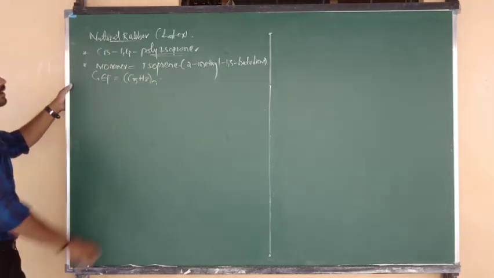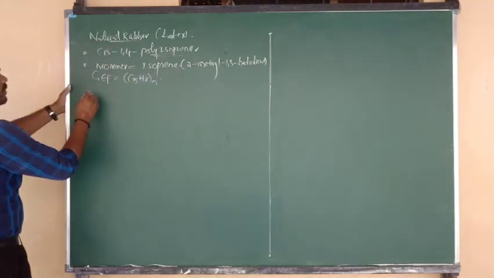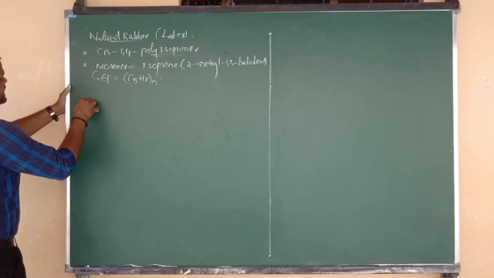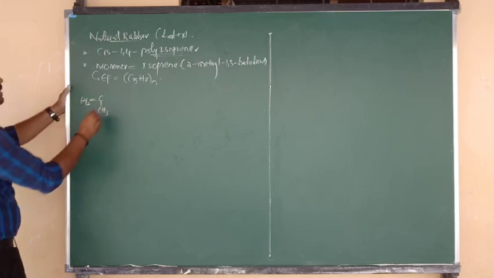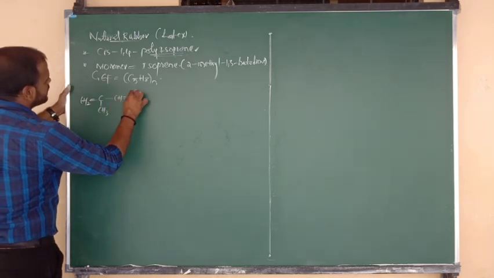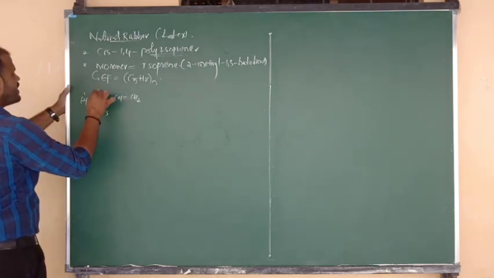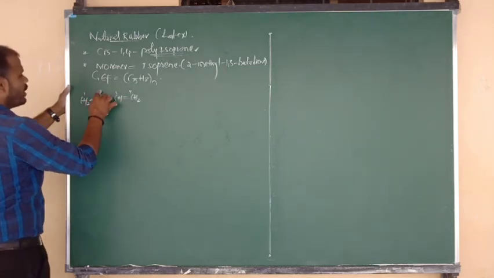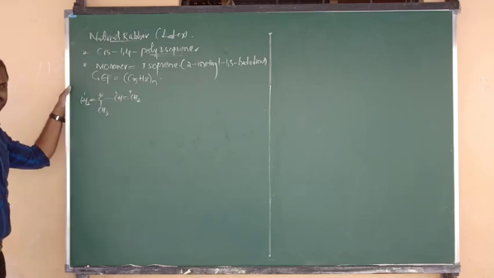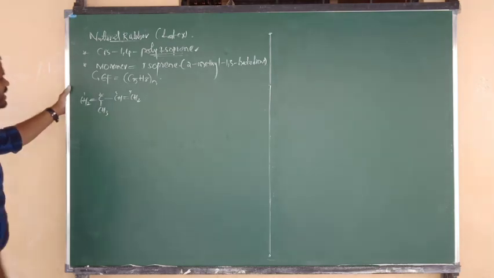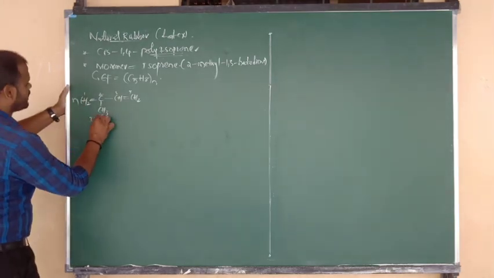So once again I want to tell you the structure of the monomer, how to prepare the natural rubber. What is the monomer? Isoprene. What is the isoprene formula? CH2 double bond C, below plane is CH3, connected to CH double bond CH2. So 1, 2, 3, 4: 2-methyl 1,3 butadiene. Understood clearly? Good.